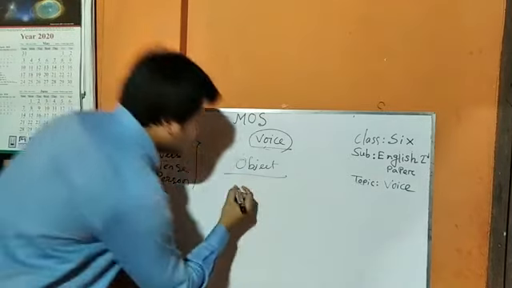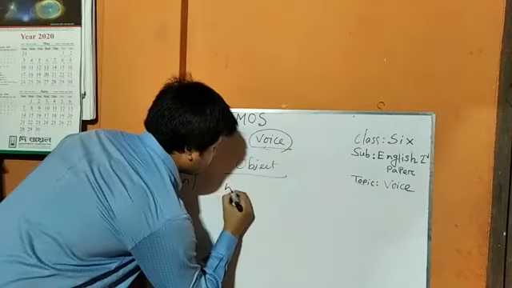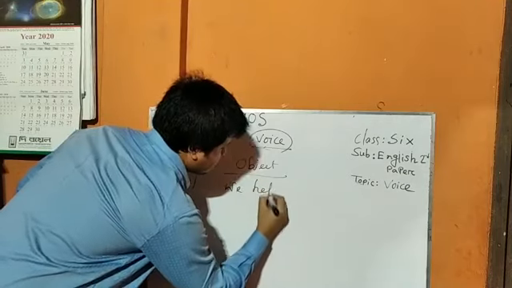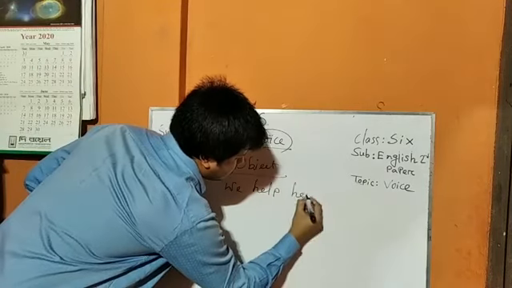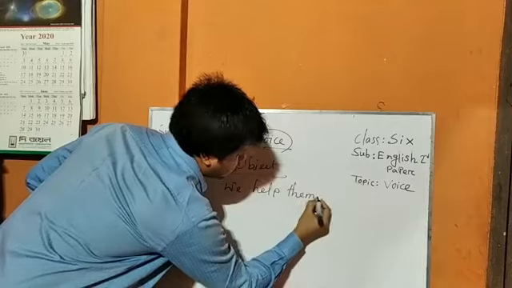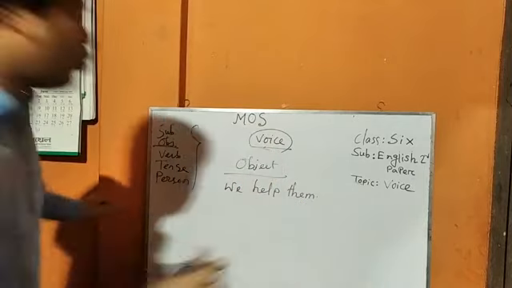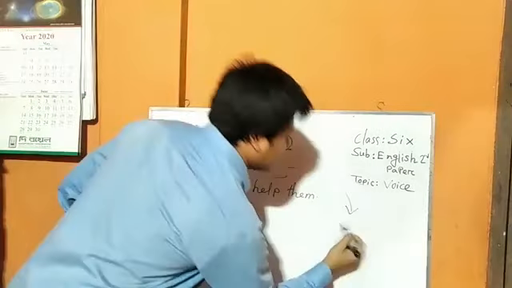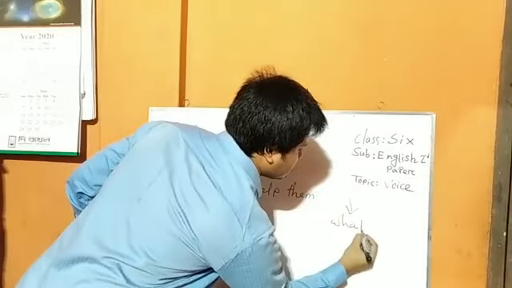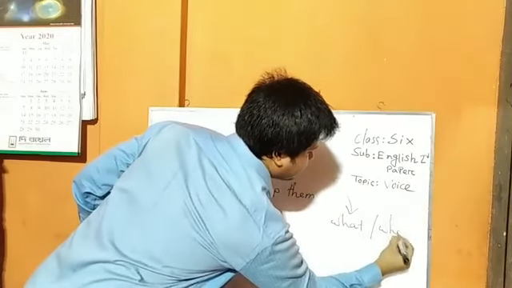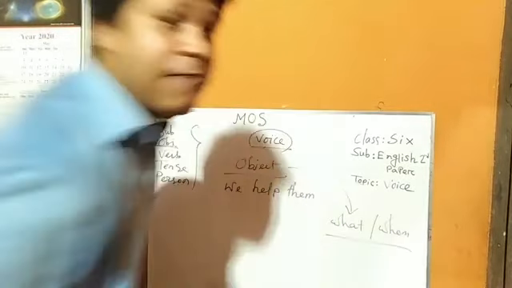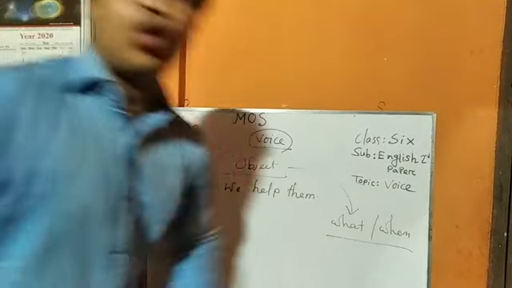For example, we help them. You have to ask the verb using what or whom.